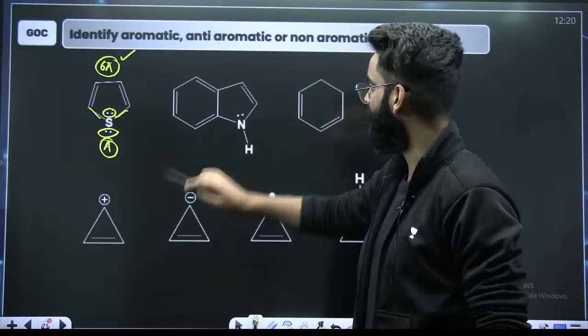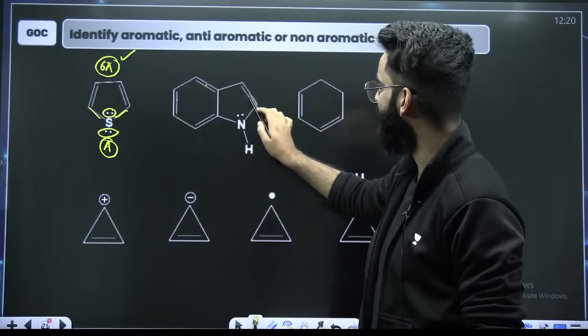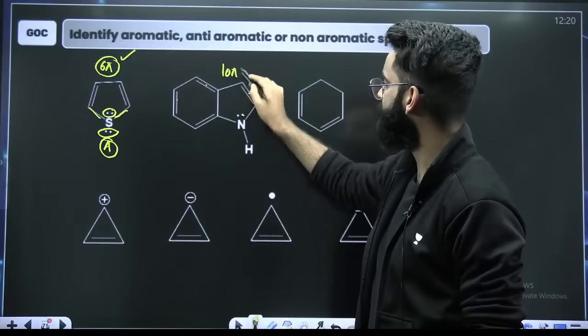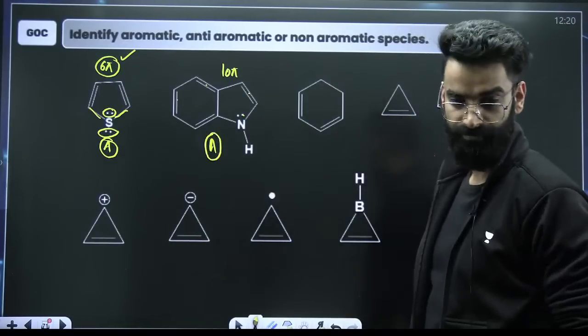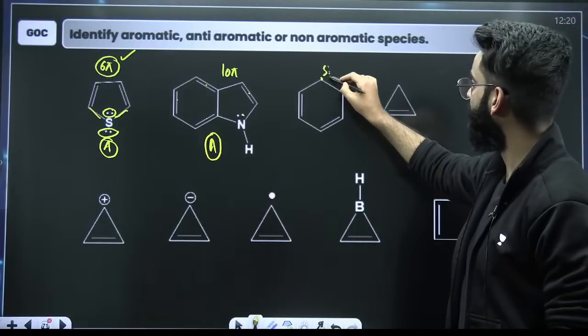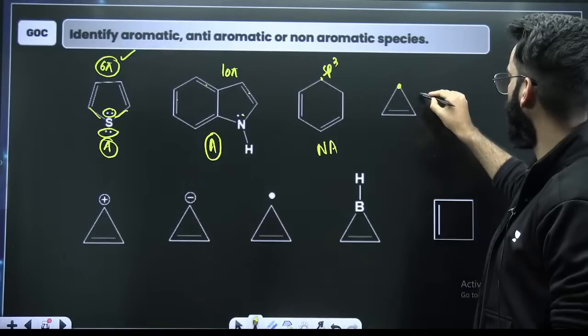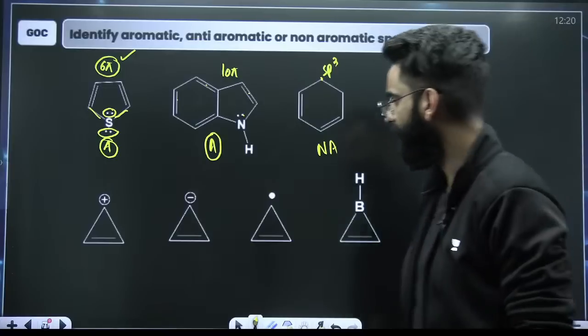Okay, this is aromatic. What about the next one? 2, 4, 6, 8, 10. So 10 pi electrons, aromatic, right? Huckel's rule 4n plus 2 pi. This one is sp3 hybridized, so non-planar, non-aromatic, right?